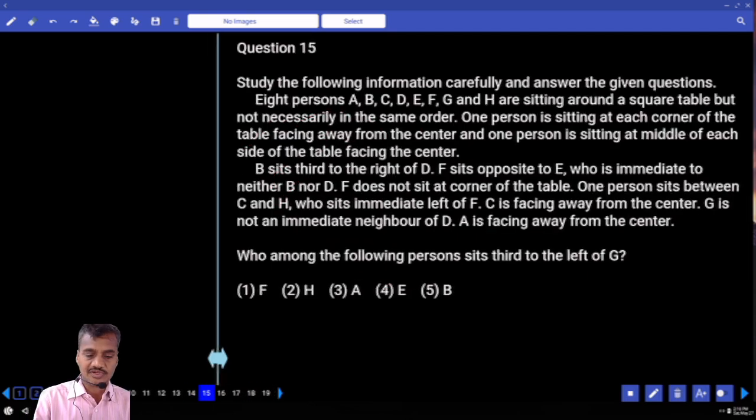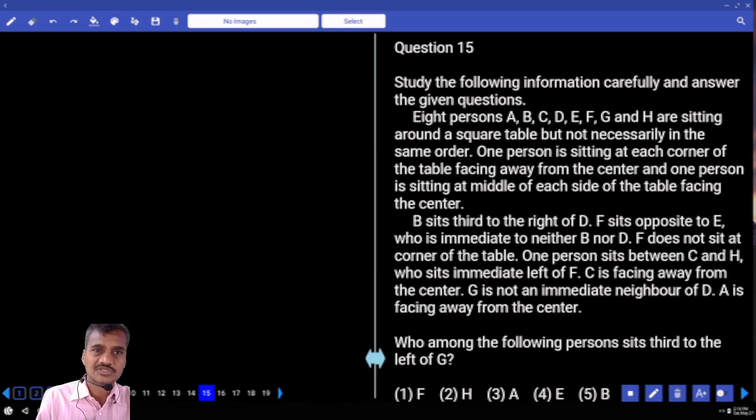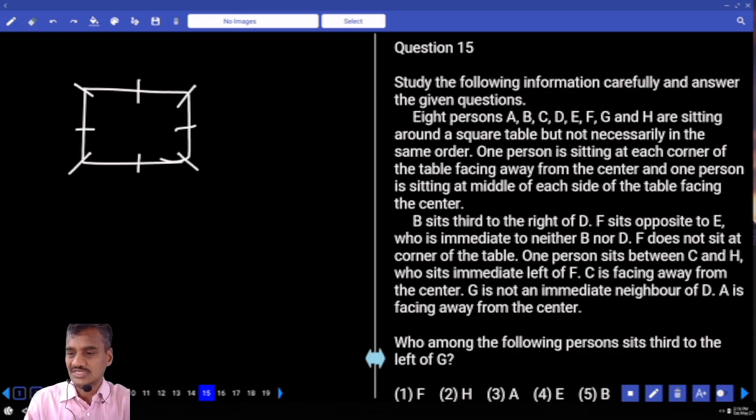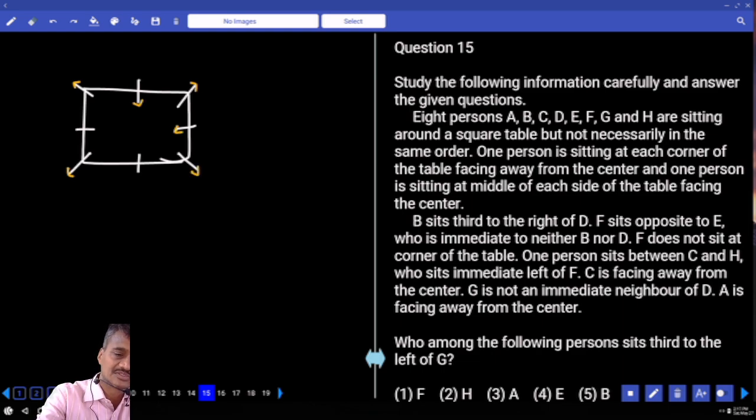Then next one, 15 onwards. Now how many persons are there? There are some 8 persons. Now these 8 persons are seated around a square table, 4 at the centers and 4 at the corners, isn't it? Now the persons sitting at the corners are facing away from the center, and the ones at the centers are facing towards the center.